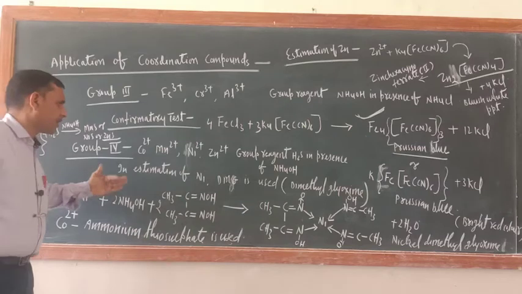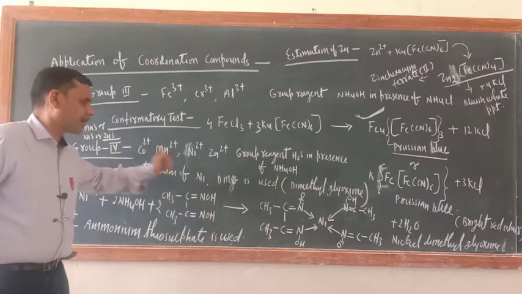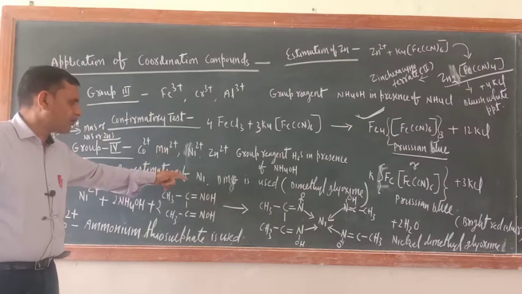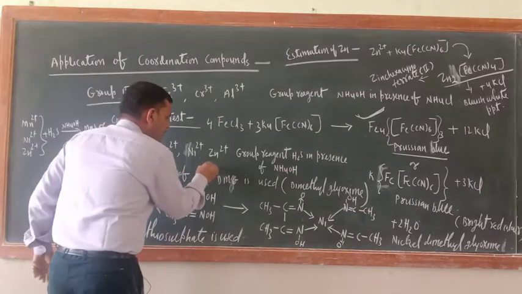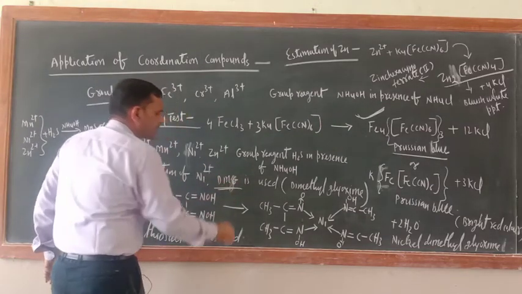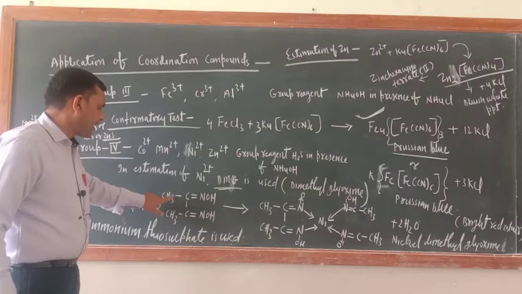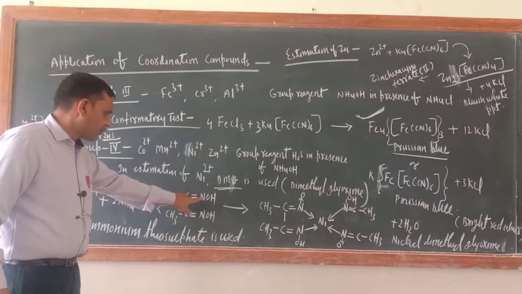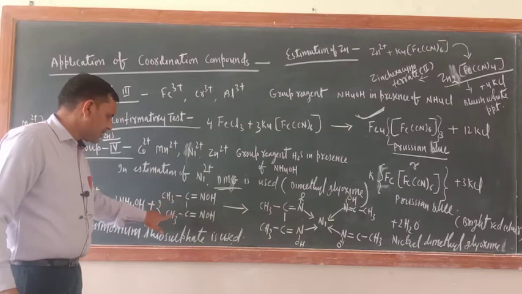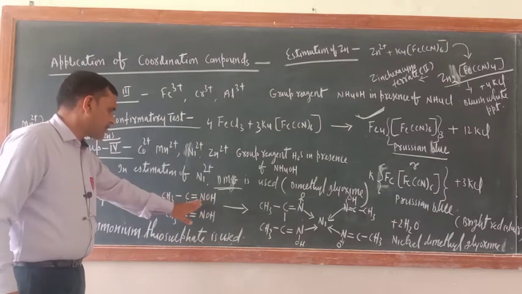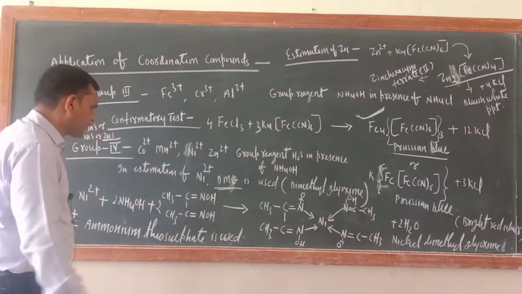Now detection of nickel. Detection of Ni2+ can be done by using DMG. DMG is dimethyl glyoxime. This is the formula of dimethyl glyoxime: CH3C=NOH, then CH3C=NOH. This is dimethyl glyoxime. Okay.